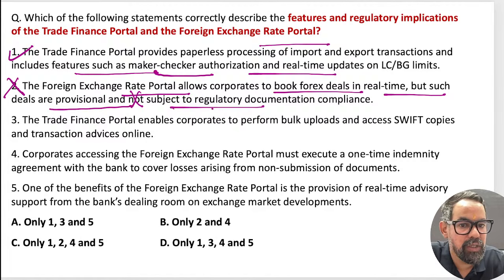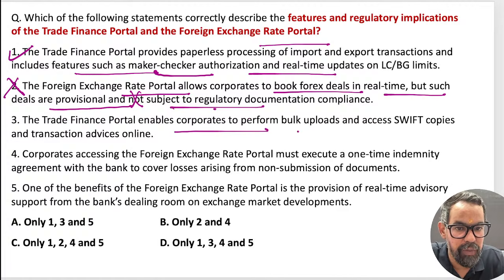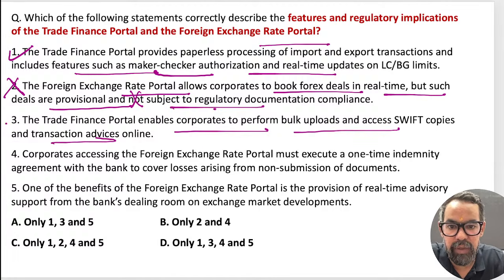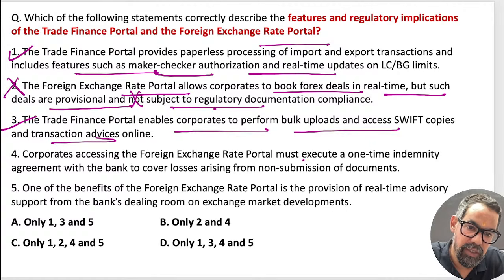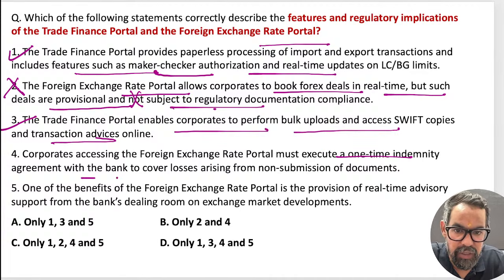They are subject to this. Okay, this should be wrong. The trade finance portal enables corporates to perform bulk upload and access SWIFT copies of this particular one. True. The next one: corporates accessing the foreign exchange trade portal must execute one-time identity agreements and non-submission of documents.